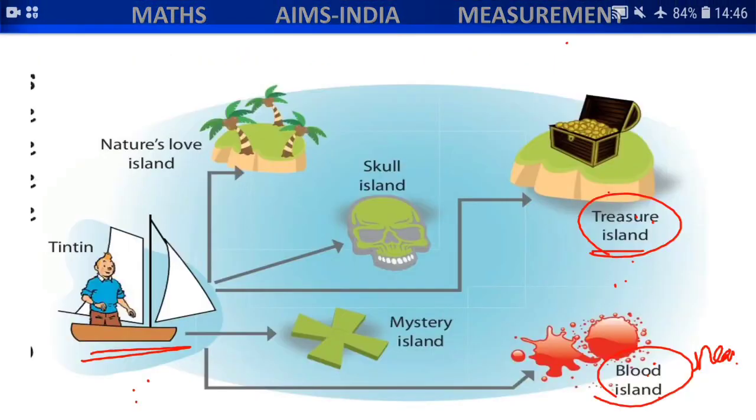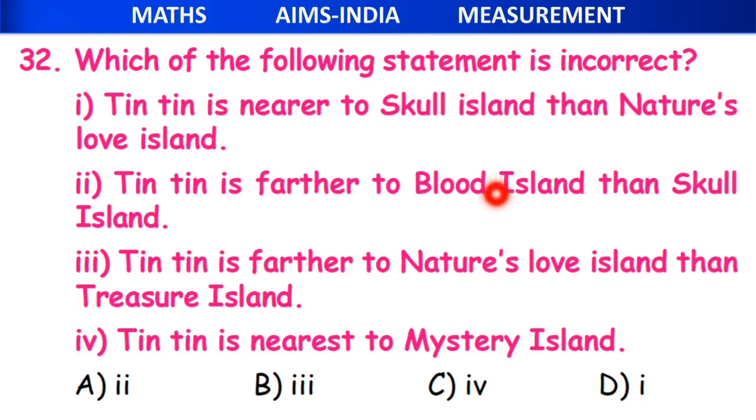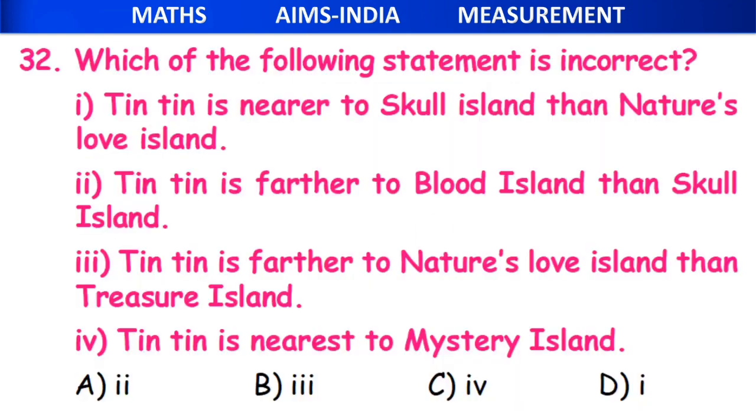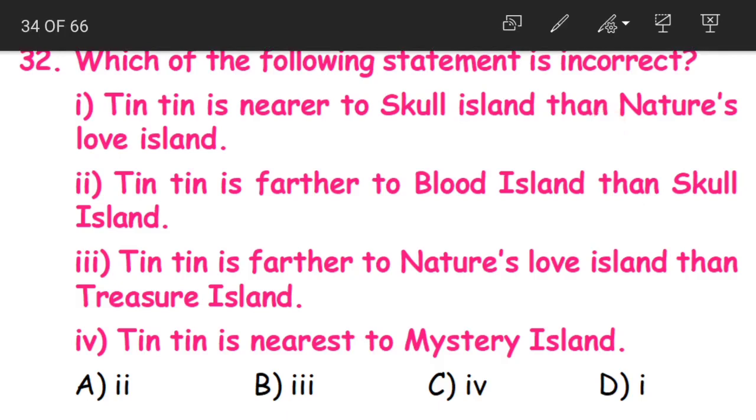Question number 31. Now based on the same map, that is the route of Tintin's ship to Treasure Island, we have another question. From the following statements, we have to find out the statement that is incorrect. We have 4 statements, 1, 2, 3 and 4. We have to find out that one statement that is false here.